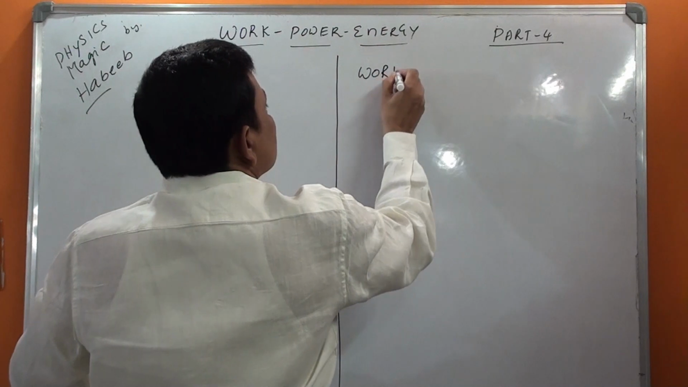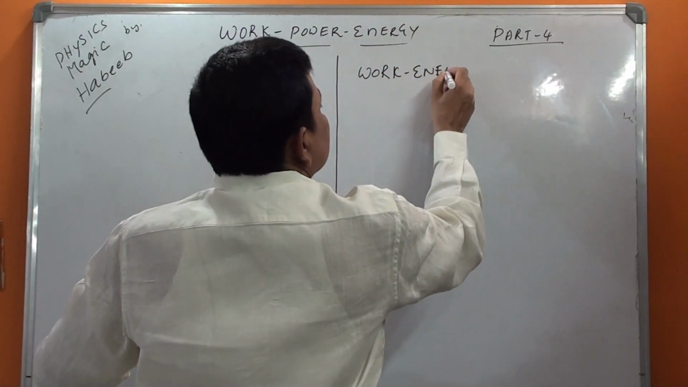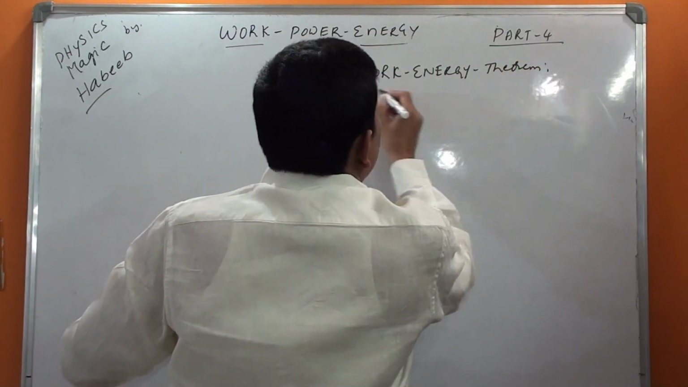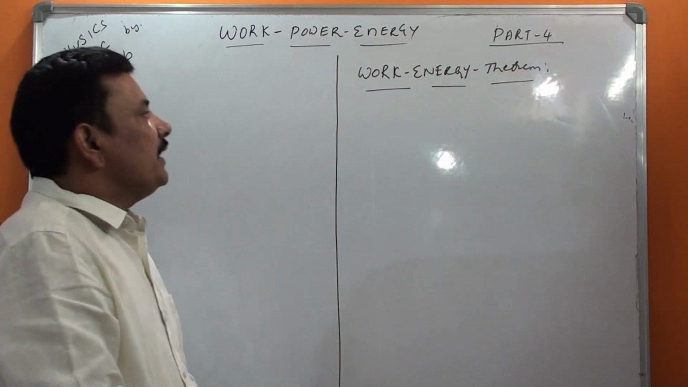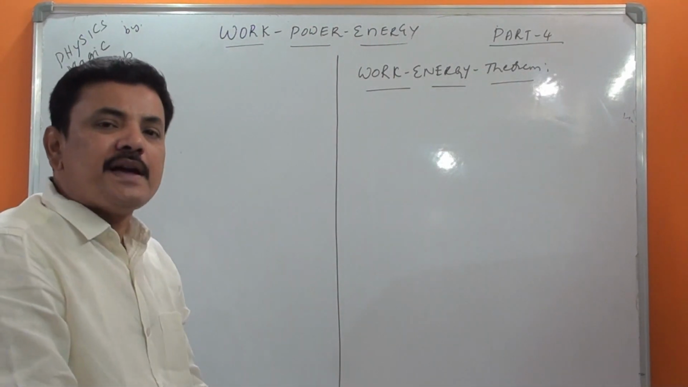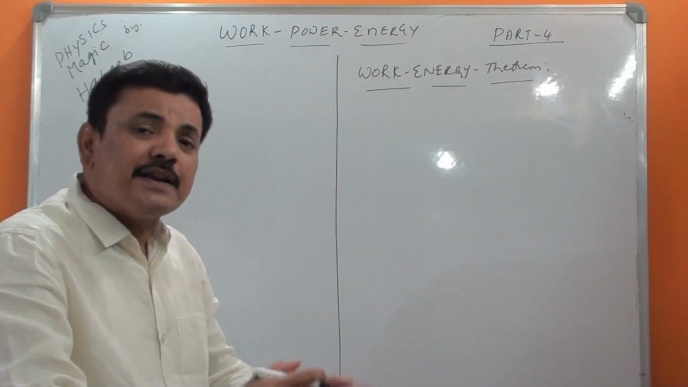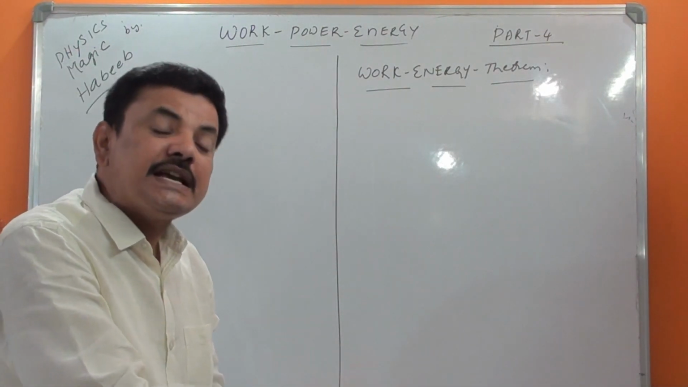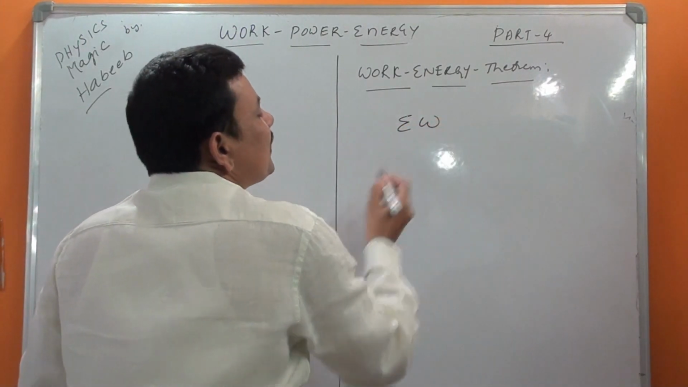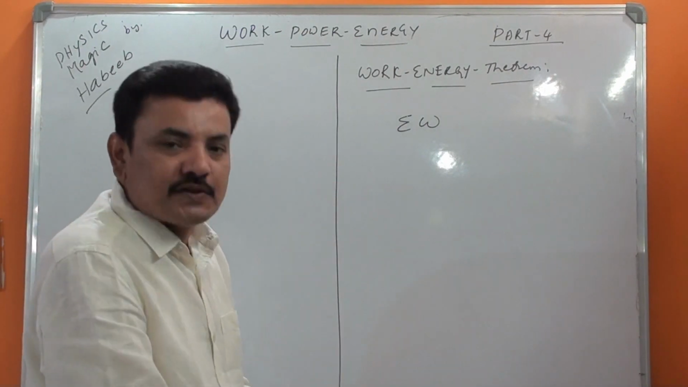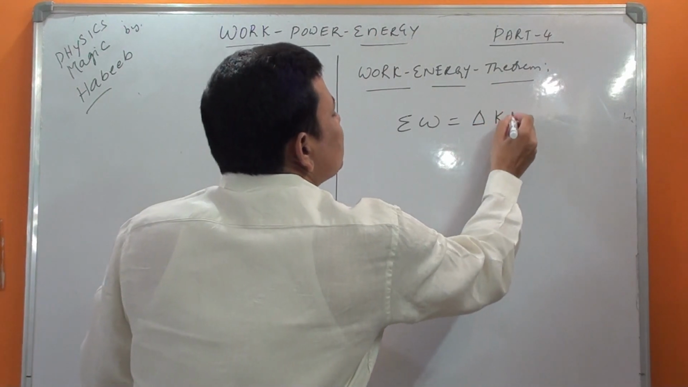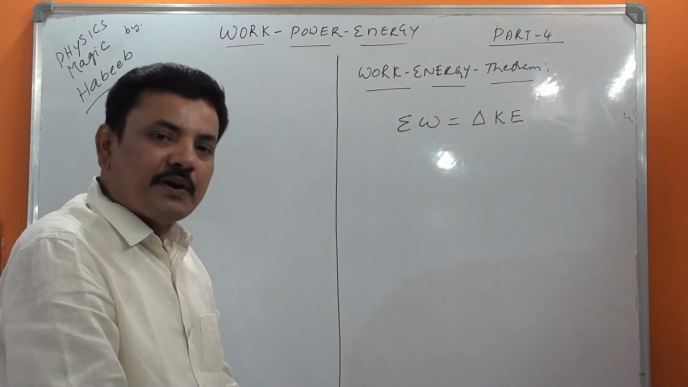Work energy theorem. Now, according to this work energy theorem, the total work done by all forces on a body is equal to the change in kinetic energy of the body. The total work done by all forces on a body is equal to the change in kinetic energy of the body.